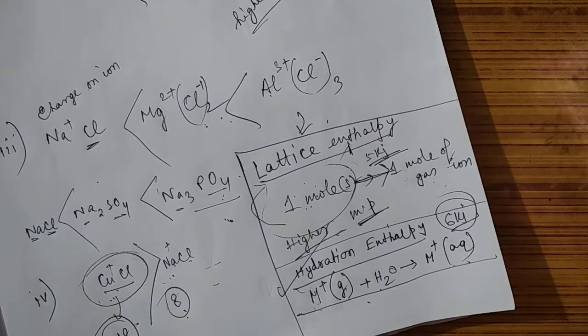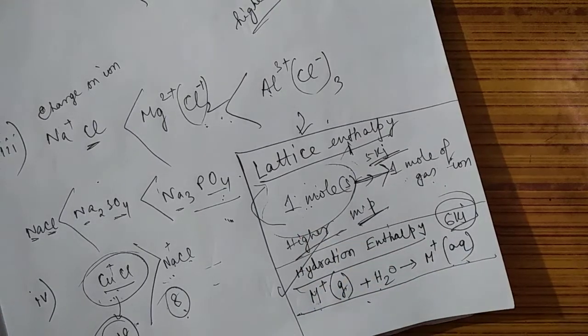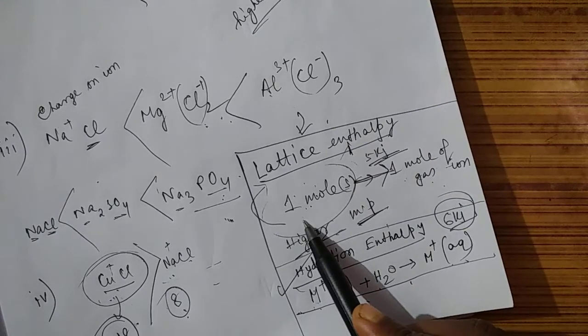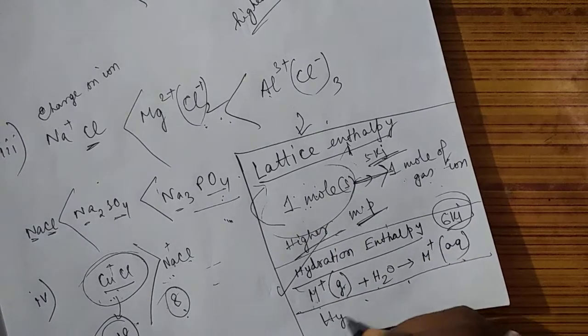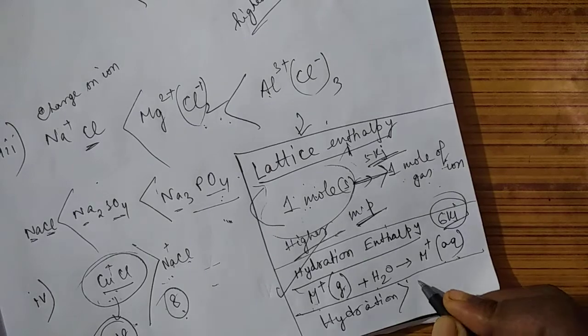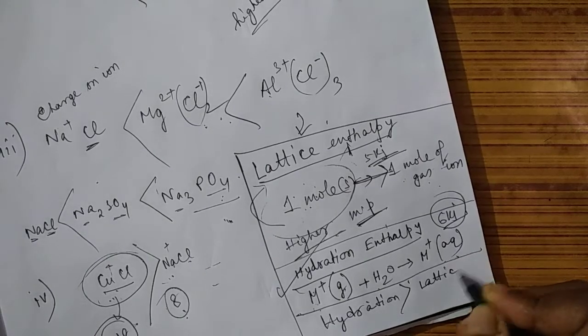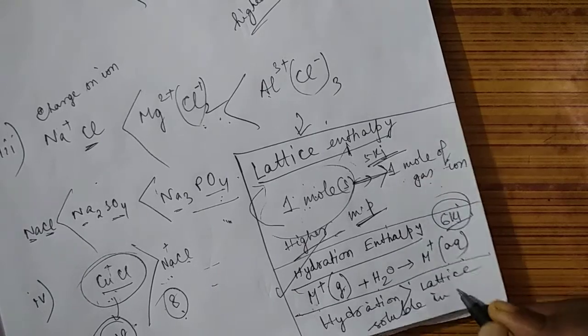That means ultimately it has released some energy, so it will be more stable. So this substance will be dissolved in water. What we have seen is, hydration enthalpy more than the lattice enthalpy means it is soluble in water.